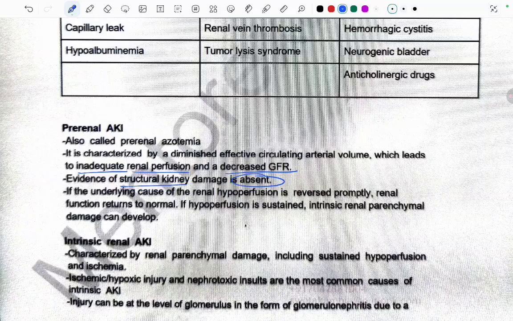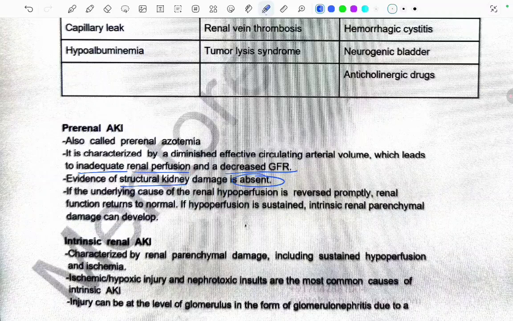If the underlying cause of the renal hypoperfusion is reversed, the renal function returns to normal, and if the hypoperfusion is sustained, intrinsic renal parenchyma damage can also occur, right? So this was very simple.